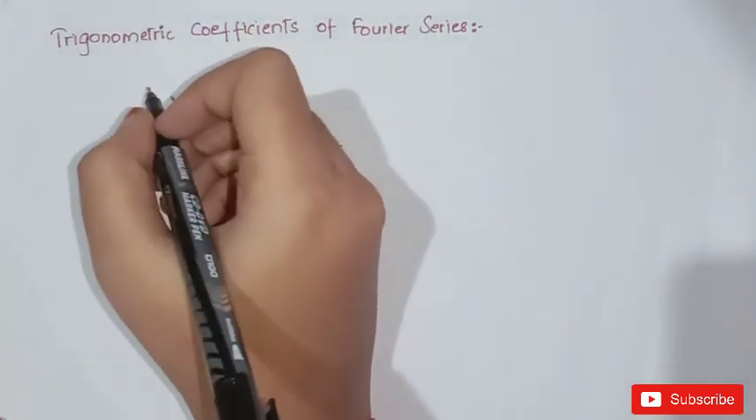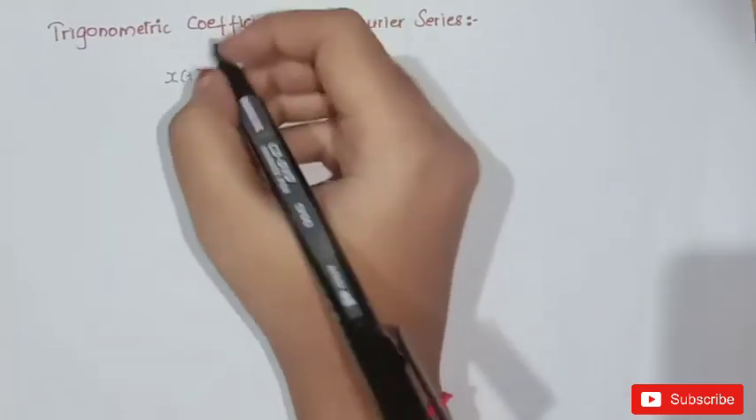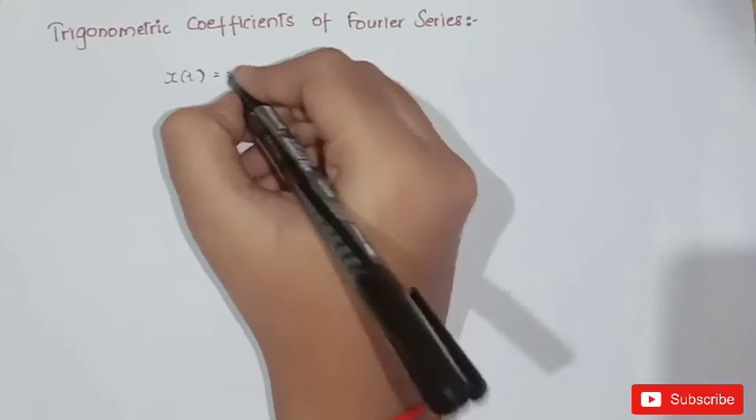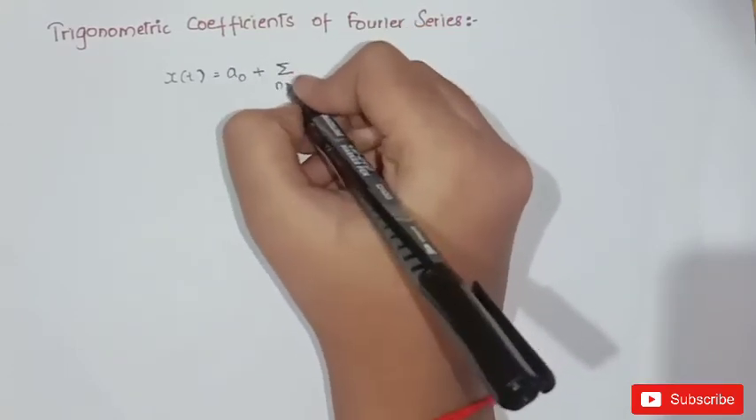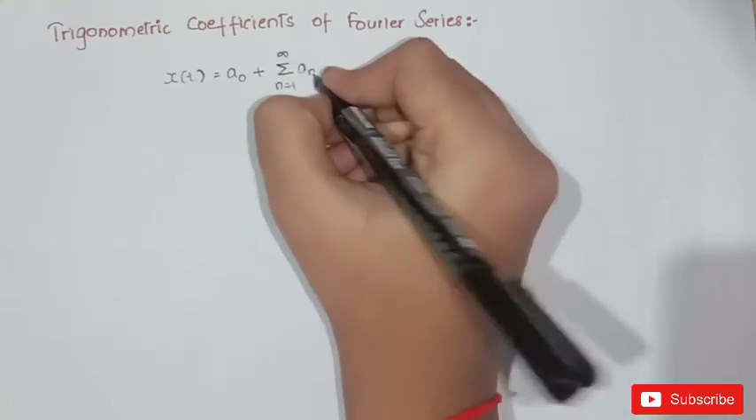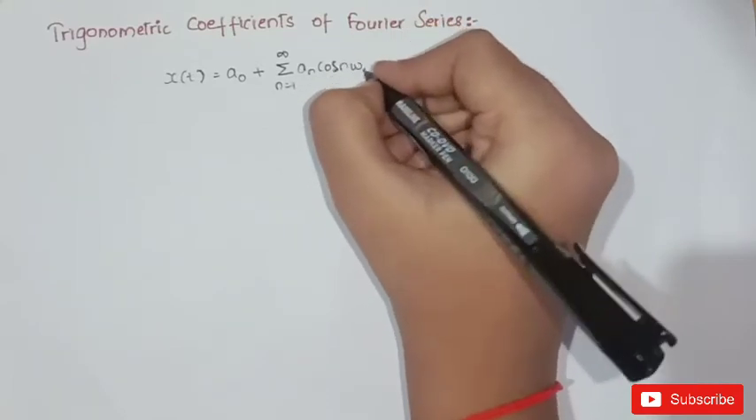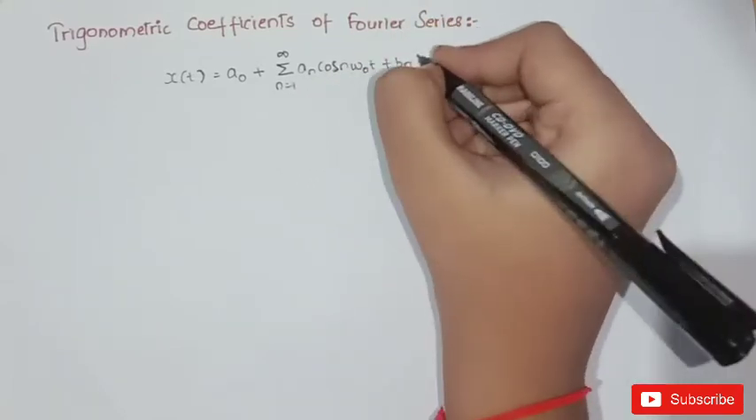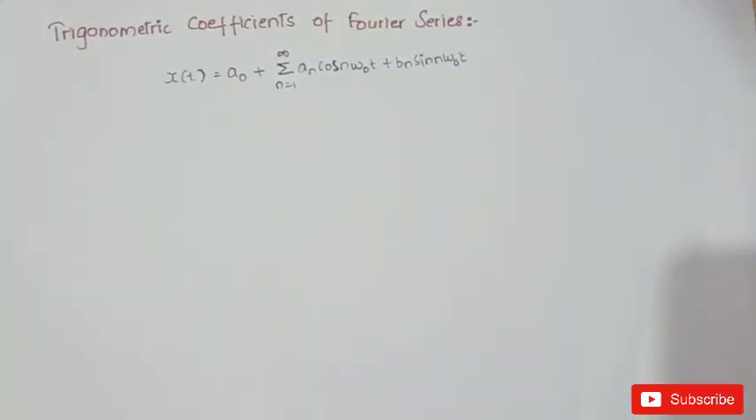The trigonometric form of Fourier series is x of t is equal to a naught plus sigma n is equal to 1 to infinity a n cos n omega naught t plus b n sin n omega naught t. x of t is equal to sigma n is equal to 1 to infinity a n cos n omega naught t plus b n sin n omega naught t.